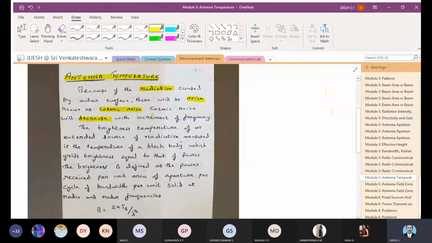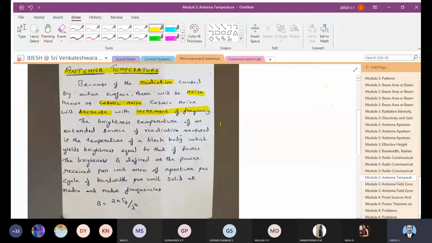When an antenna is placed, there will be radiation, and as a result there will be cosmic noise, which decreases with increasing frequency. You can vary the specific parameters to reduce the amount of noise, and you can design the system in such a way that you can reduce the antenna temperature as well.